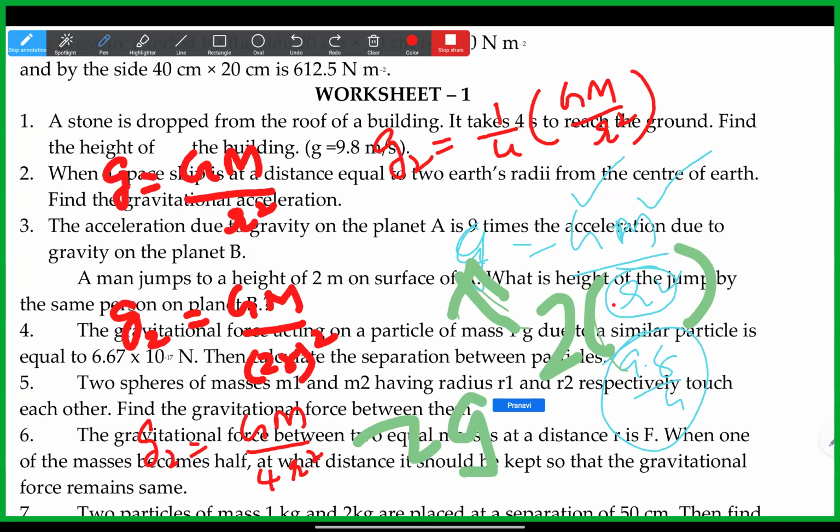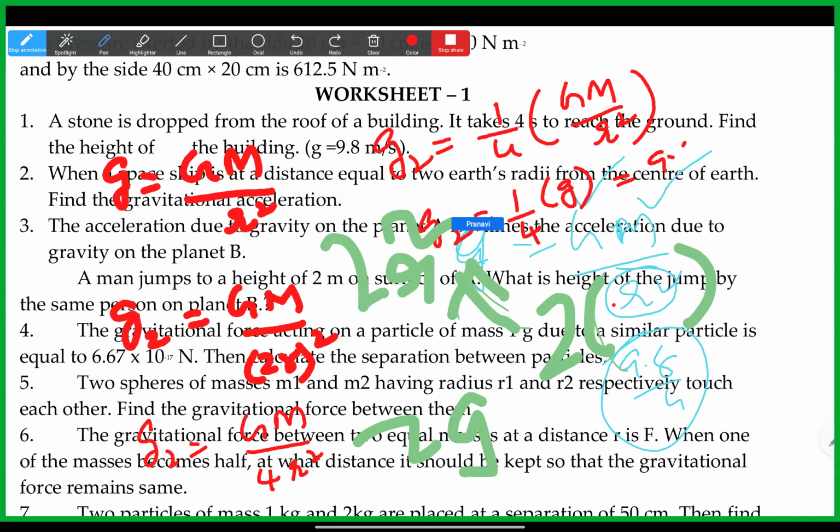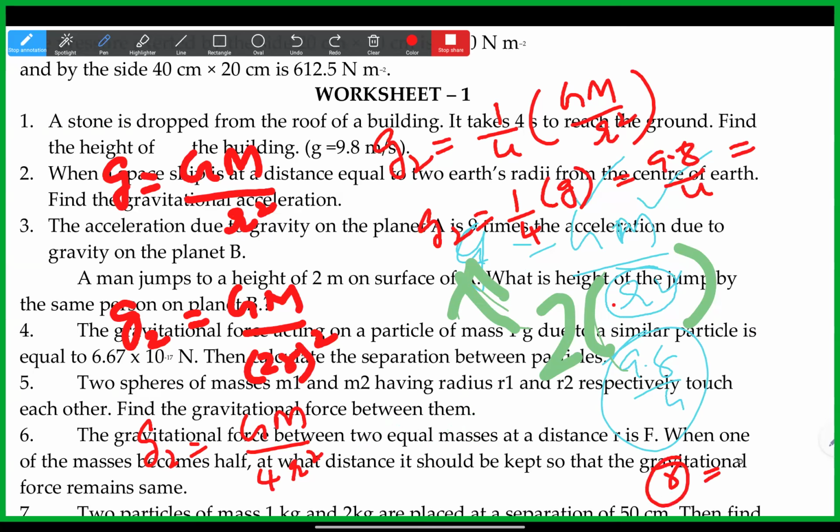Yes, Pranami, but in the R place, we need to write 2R whole square, no? Won't we just write 2r square? No, no, no, no. R is the distance. So this time the distance is doubled, so 2R. Suppose R is 5. Now the present distance is 10, 2 times of that. So like this it will come.